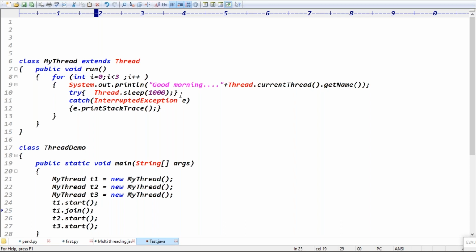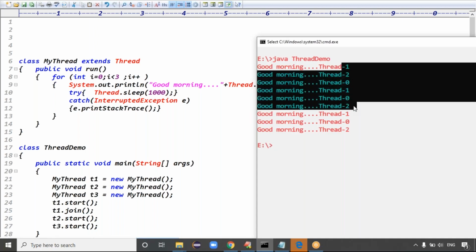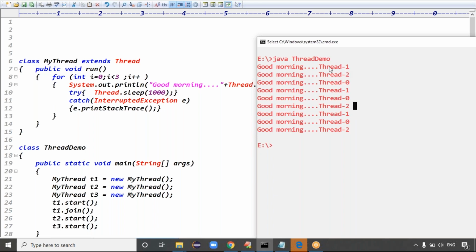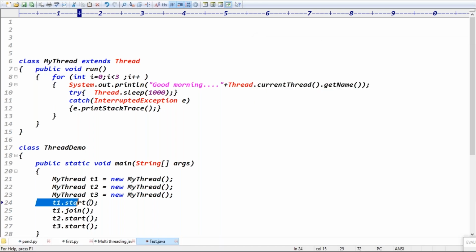Here three threads are running parallelly, so the output you get is 1 2 0, 1 0 2, something like this. But what is my requirement here? I want the first thread's output first, then the second thread, then the third thread. It means while executing the first thread, I don't want to execute the remaining two threads, right? I want to stop the remaining two threads.